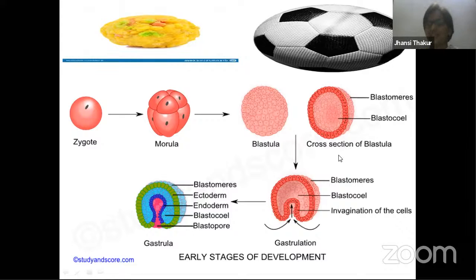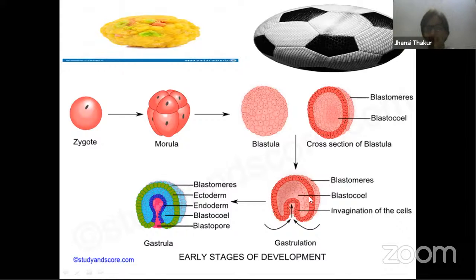We can call this a blastula, or a blastocyst also. And the space is called the blastocele. Blastocele is filled up with fluid, right? We can call that the primary blastocele because it is the first formed space, with the first formed water-like fluid released by these particular cells. I hope you understood till here. Zygote, morula, blastula, right? What is blastula? A single layer of cells which accumulate inside a living space.